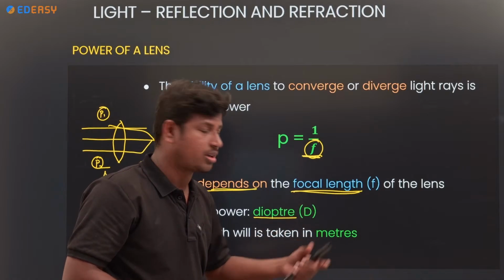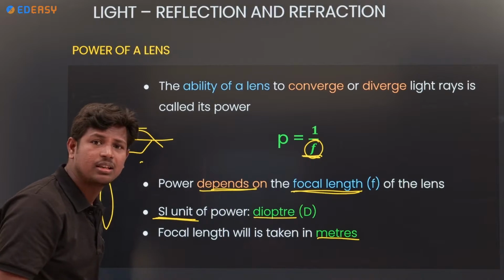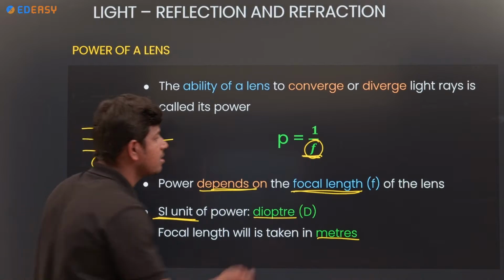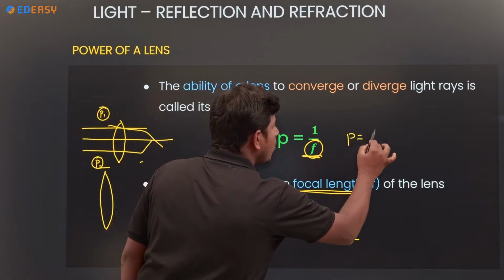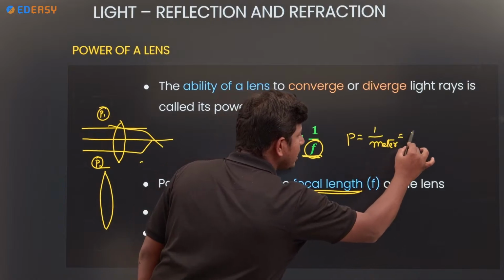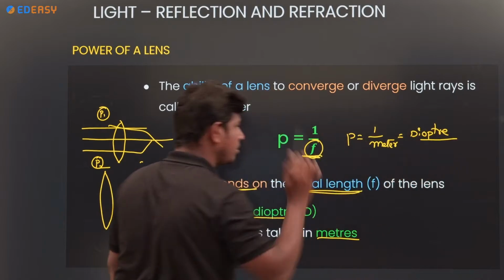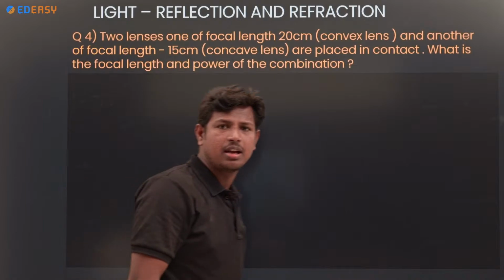And the focal length we always take in meters only. So P is equal to 1 by f in meters. So 1 by meter is what we call diopter.